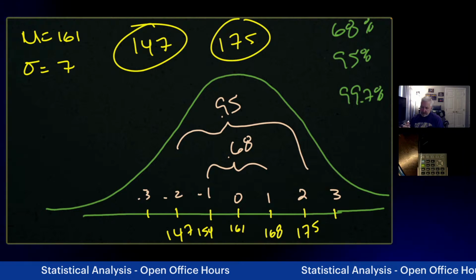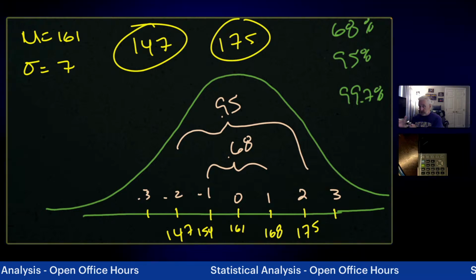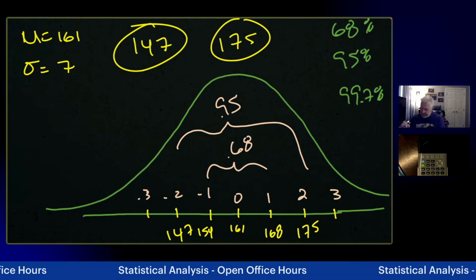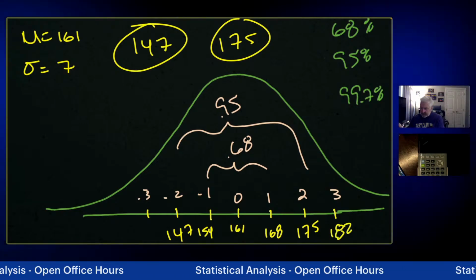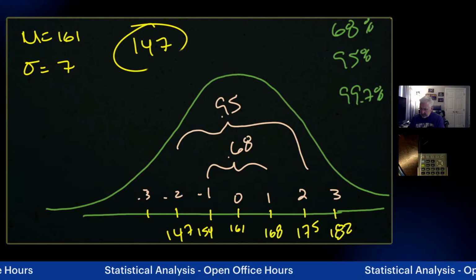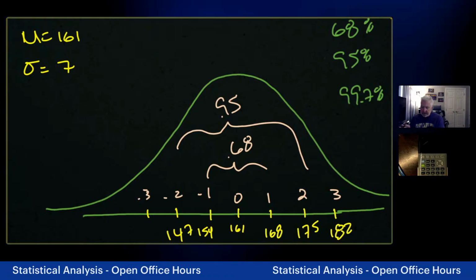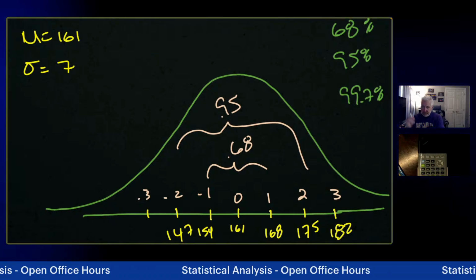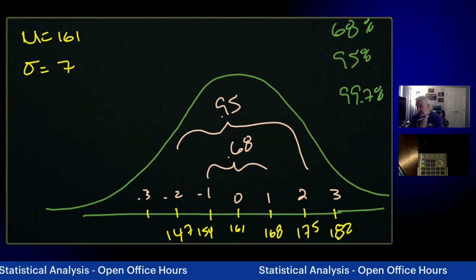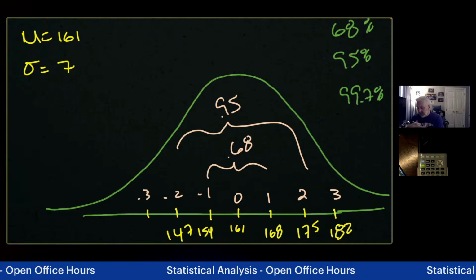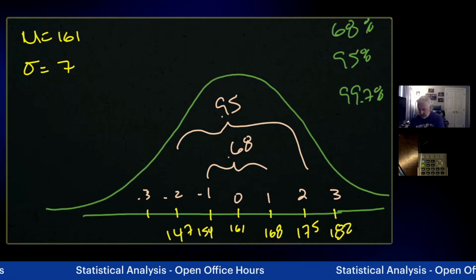If I take 175 and add 7 more because I'm going out one more standard deviation, then I go to 182. The next that we were looking at is what percentage of females in this population, if we just chose one randomly, what would be the probability that that one would be greater than 182?